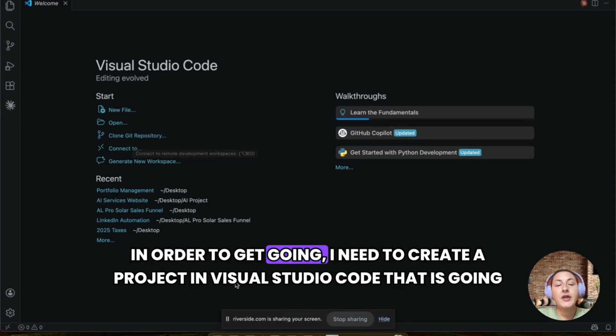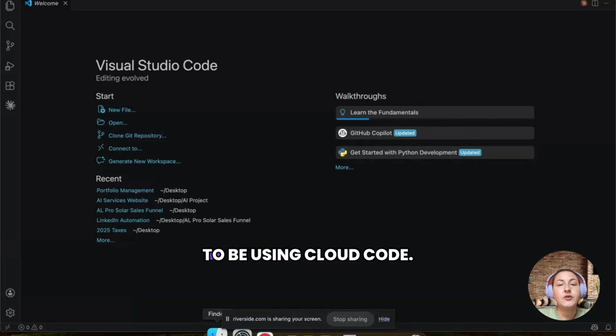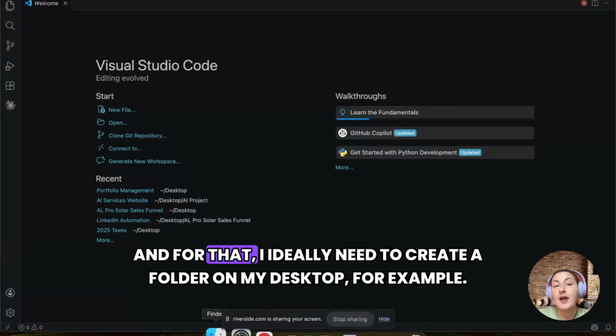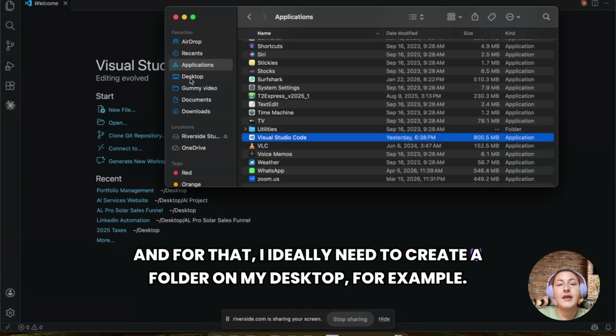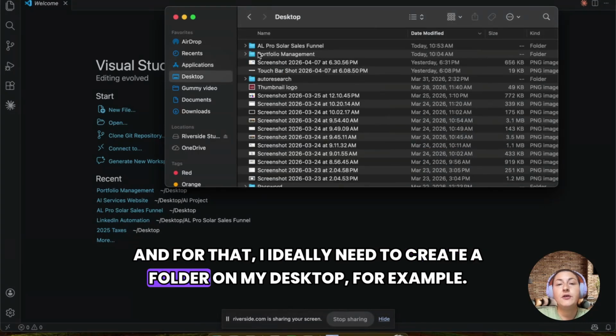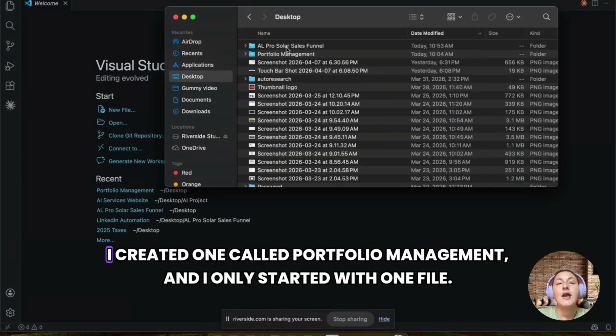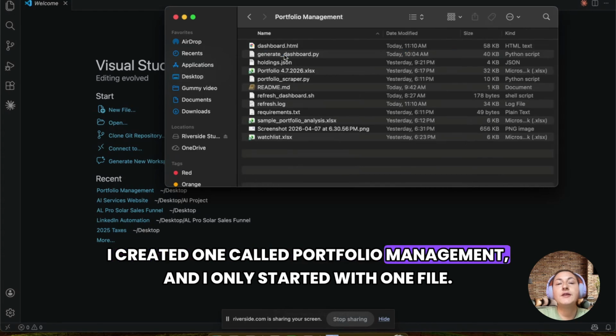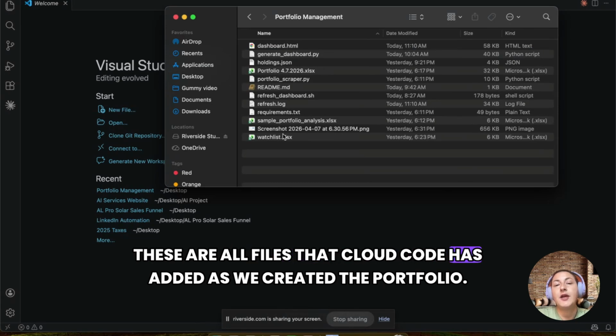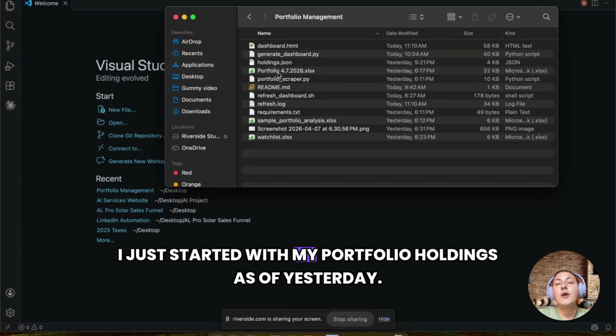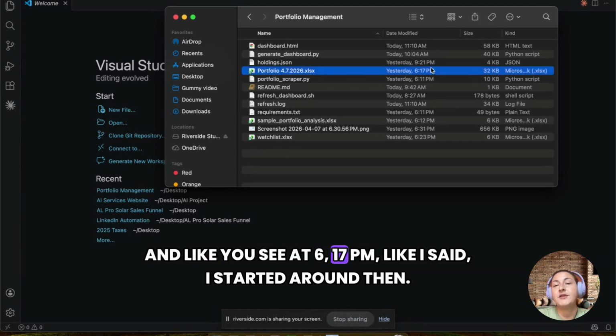In order to get going, I need to create a project in Visual Studio Code that is going to be using Claude Code. And for that, I ideally need to create a folder on my desktop, for example. I created one called Portfolio Management, and I only started with one file. These are all files that Claude Code has added as we created the portfolio. I just started with my portfolio holdings as of yesterday. And like you see, at 6:17 p.m., like I said, I started around then.